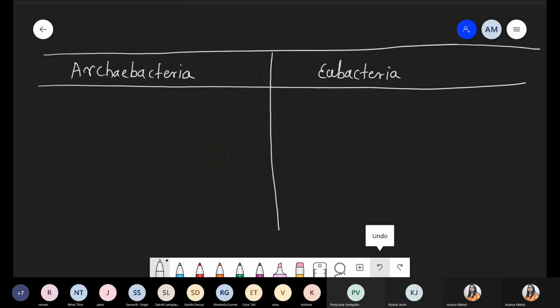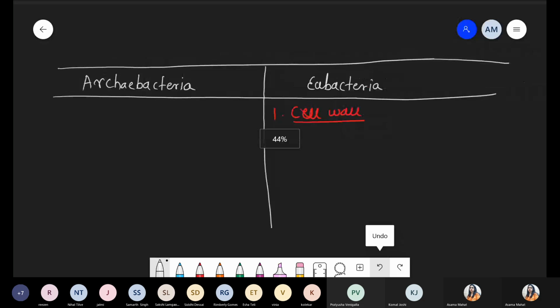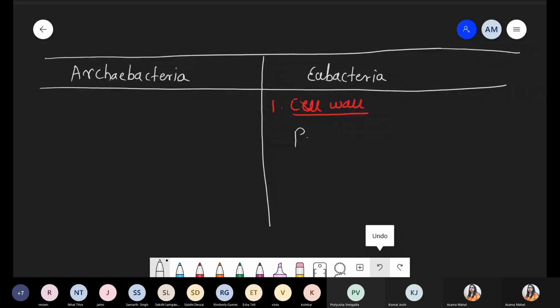Okay, eubacteria. The first difference we are talking about is with respect to cell wall composition. Now tell me, what kind of cell wall material is present in eubacteria? We discussed this part. There is a presence of peptidoglycan, right? So the cell wall is made up of peptidoglycan, which in other language is also called murein. Both are true. You can say peptidoglycan or murein.